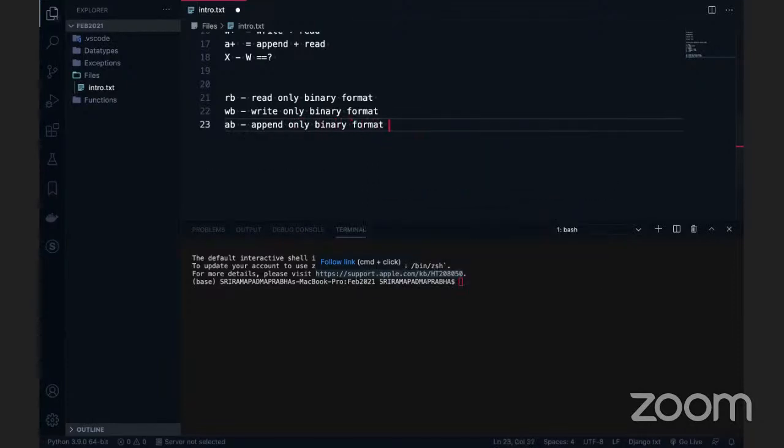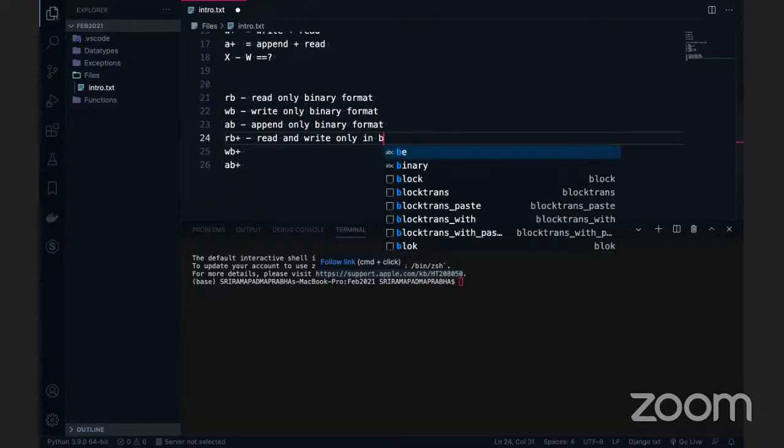One more important thing is that we can also use RB plus, WB plus and AB plus. So what is this RB plus? It opens the file to read and write both in the binary format. So read and write, only in binary format. The same way it is applicable for WB plus as well.